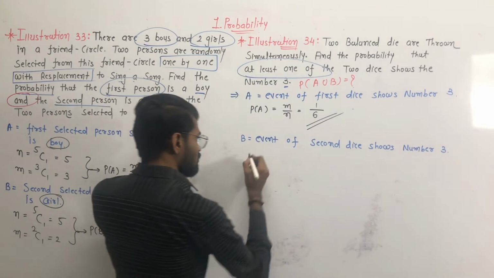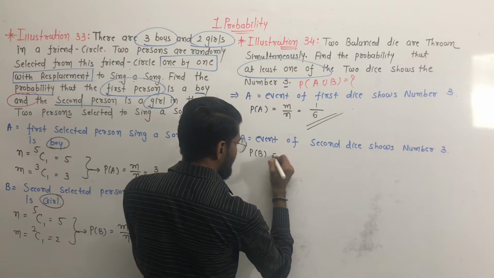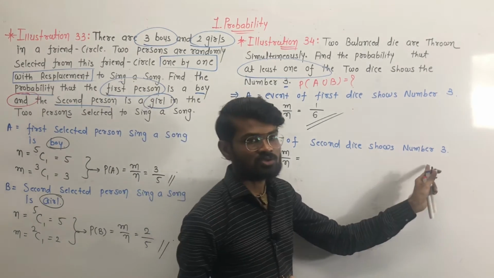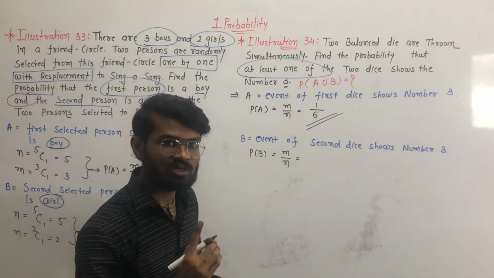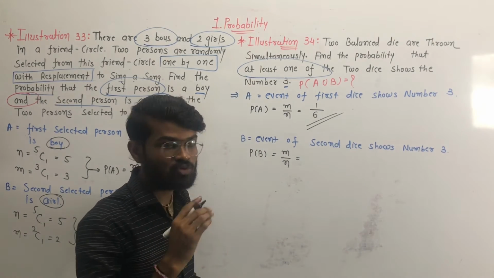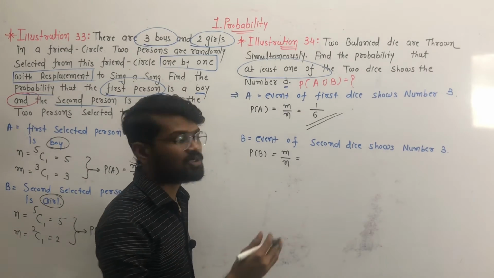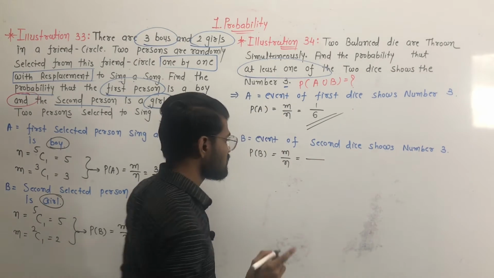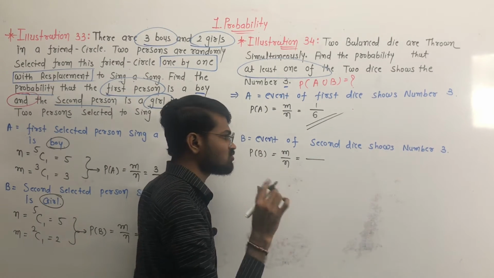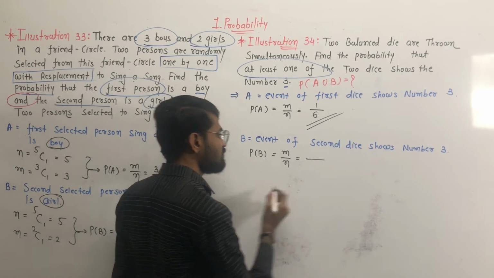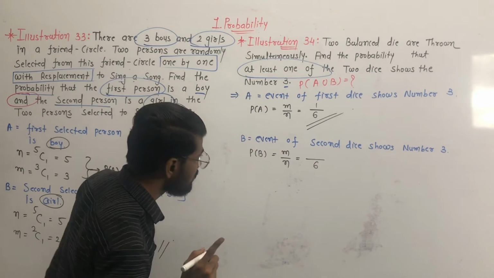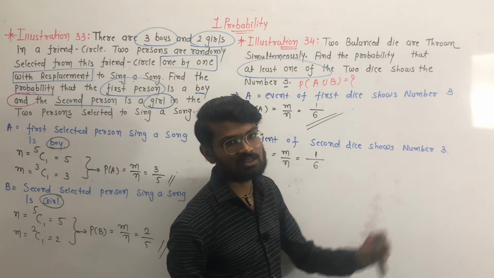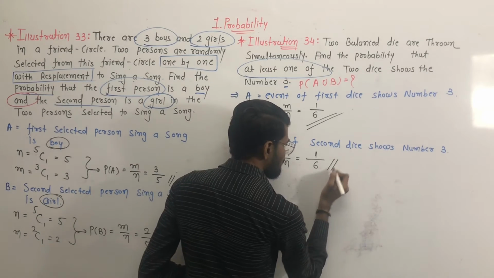Okay, now the probability for event B is also m by n. Here also we have to select the number 3, which is only one number, out of the total 6 numbers. So the total number of possible outcomes for event B is 6, and the number of favorable outcomes for event B is 1, because we have to select number 3. So this is the probability for event B.